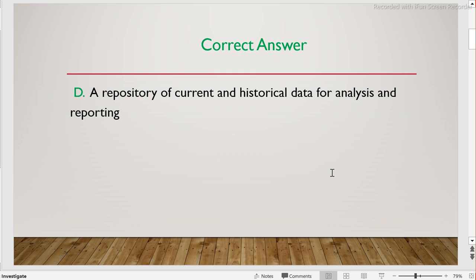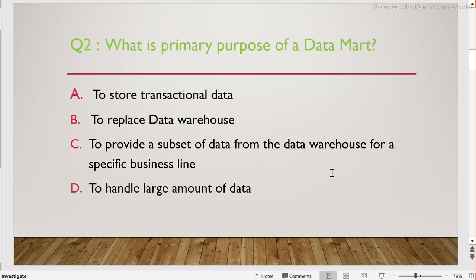All right, let's go to the second question, guys. What is the primary purpose of a data mart? Option A, to store transactional data. Option B, to replace the data warehouse. Option C, to provide a subset of data from the data warehouse for a specific business line. Option D, to handle a large amount of data. What do you think a data mart is?